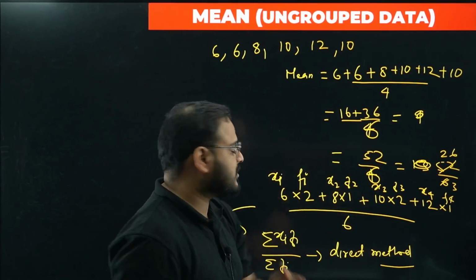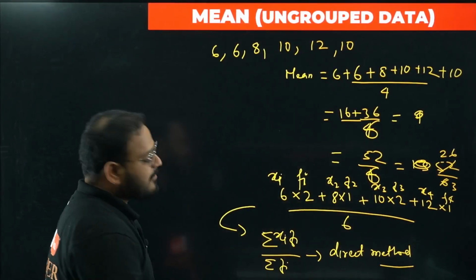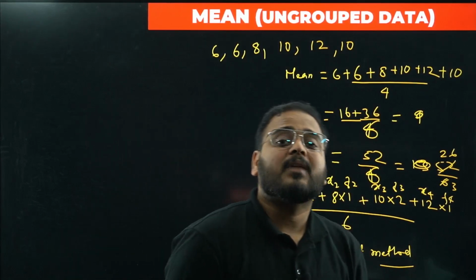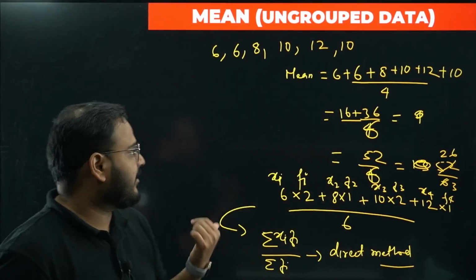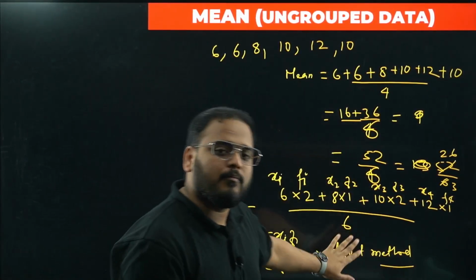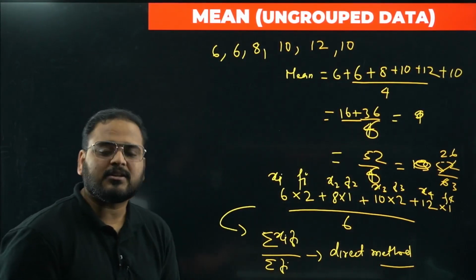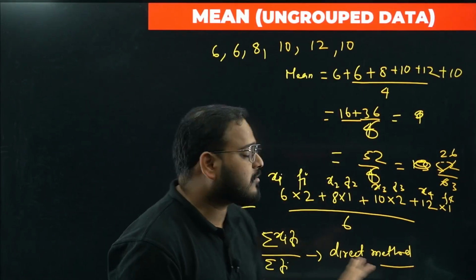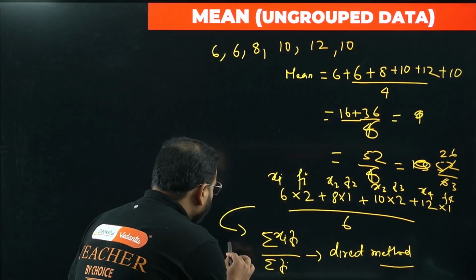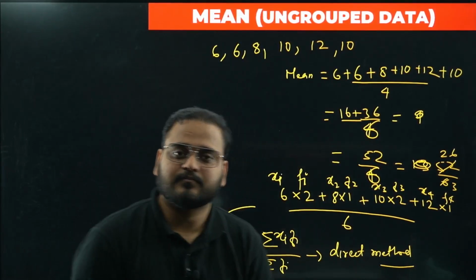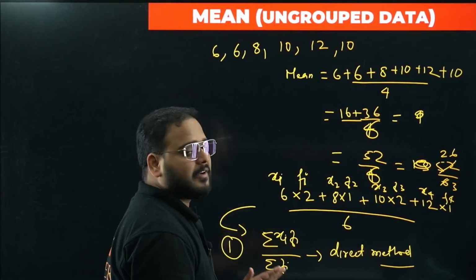So that gives us the formula sigma xi fi divided by sigma fi. This is nothing but the direct method to find the arithmetic mean of any data given. Whether it is ungrouped or grouped, both can be found using this particular formula. We have to make certain modifications for grouped data, we'll see that, but this is one of the basic formulas to find the average or the mean of any given data. Clear? So this is the first method, bacha.